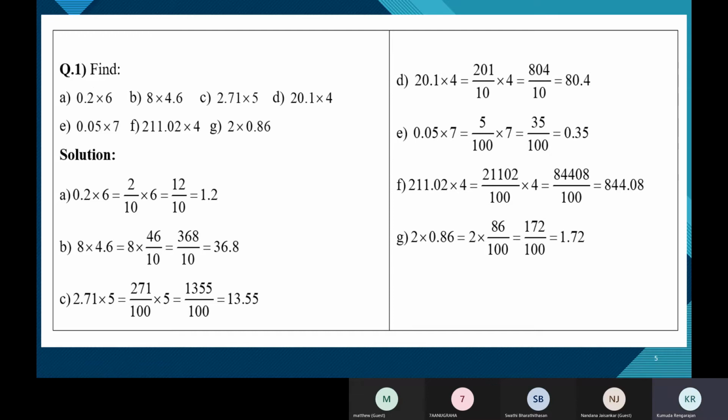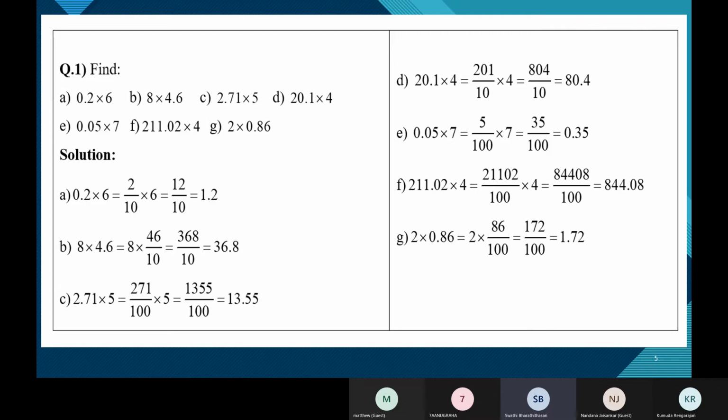Yes, Swati, please do the D1. Yes, ma'am. For the D1, it is written as 20.1, ma'am. So only 1 decimal place is present. So the denominator will be 10, and we have to mix the integral part with the decimal part. So we will get 201 by 10, ma'am. The multiplicand is 4. So we have to multiply 201 with 4, and I'll get 804 by 10, ma'am.